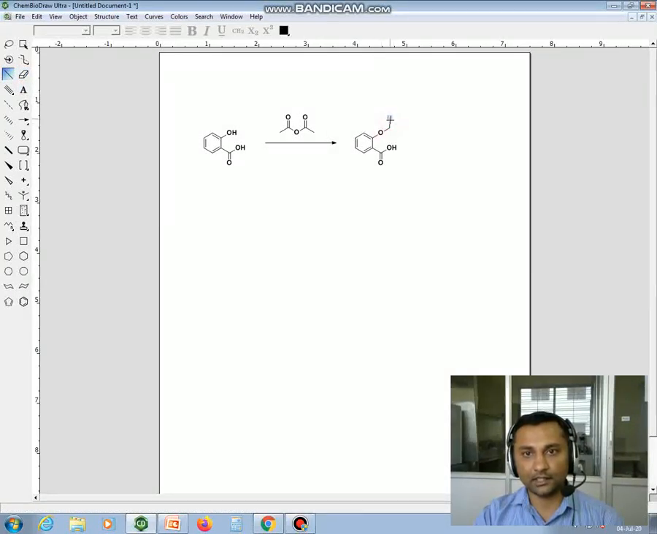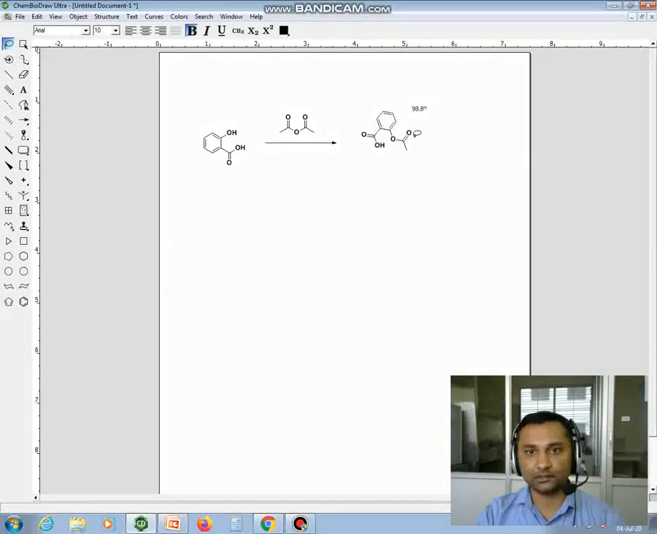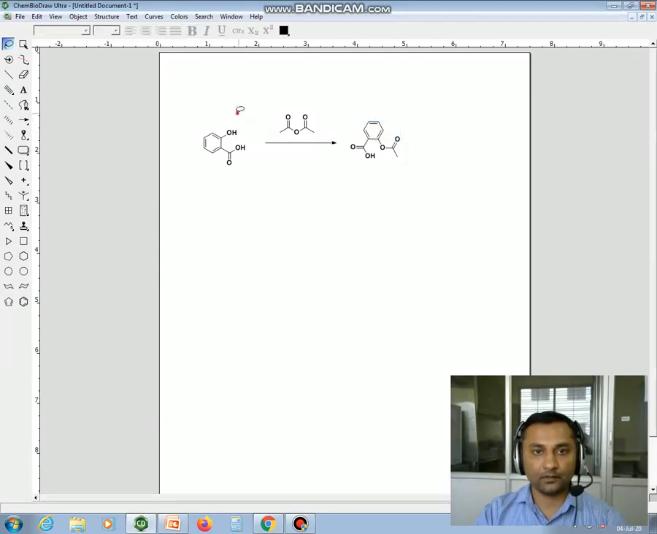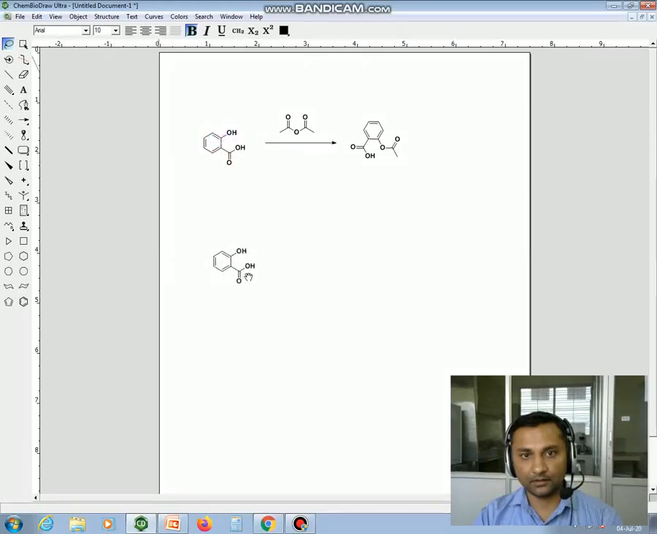Just this is the acetylated form of 2-hydroxybenzoic acid, OCOCH3. Now do the cleanup. Okay, you can rotate these structures. Now you can draw the mechanism. Control C, Control V. I have to select all the structures.